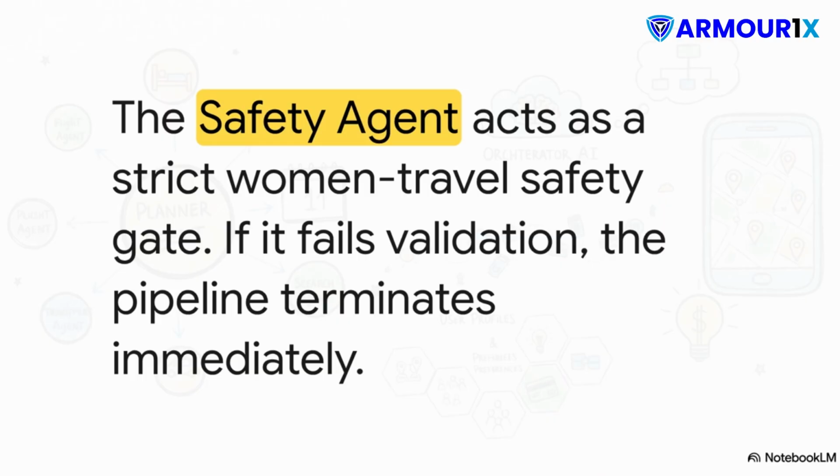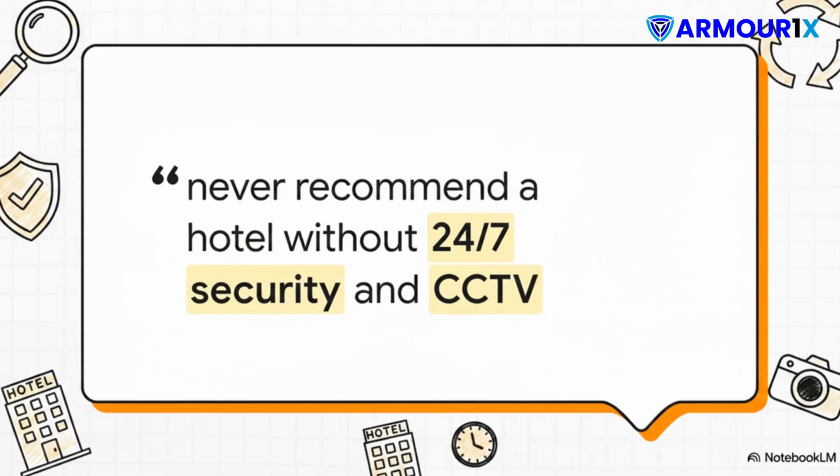Now, assuming the destination does clear that rigorous gate, the process pivots seamlessly. The flight agent takes over to hunt down the cheapest or fastest flights via the Amadeus API, generating real, pre-filled deep link booking URLs for platforms like Make My Trip or Google Flights. Next up, the hotel agent steps in.